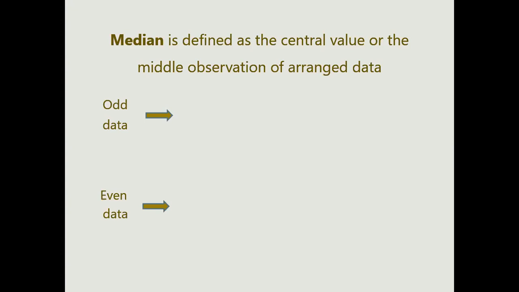If the number of observations, or your sample number, is odd, like you have collected 11 samples or 13 samples, then your central observation is always (n plus 1) by 2. Means if the sample was 11, then you will make it 12 by 2, means the sixth observation. So this is the position of your value, not the value. Means the sixth positioned value will be your median.